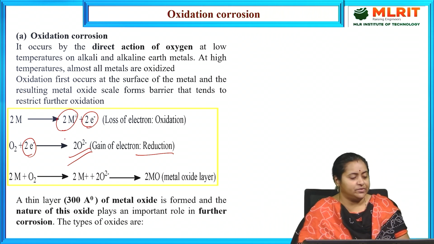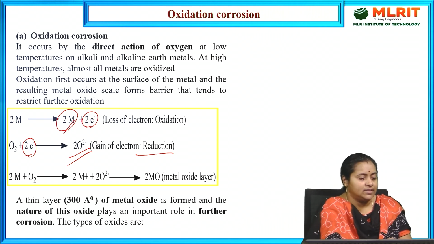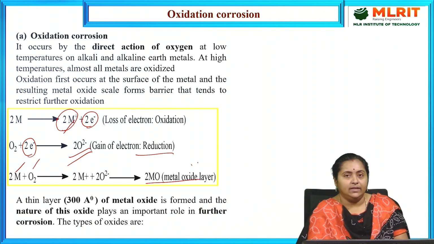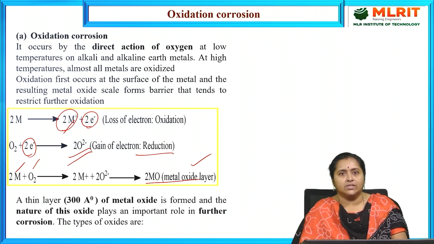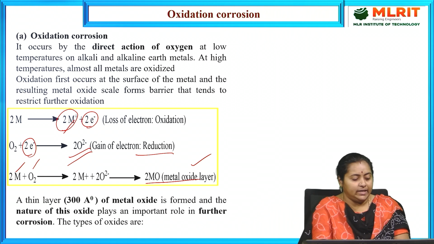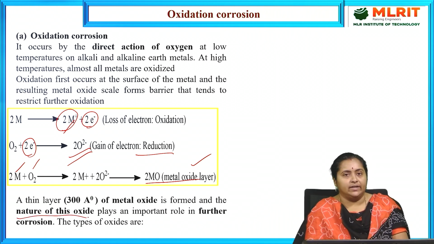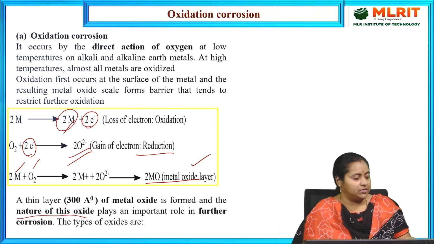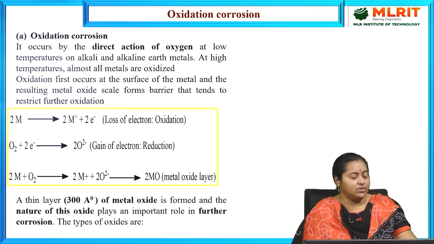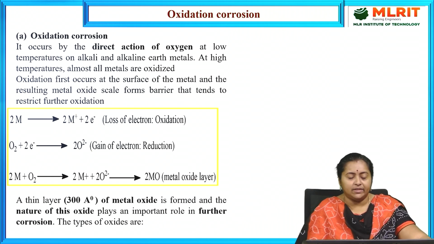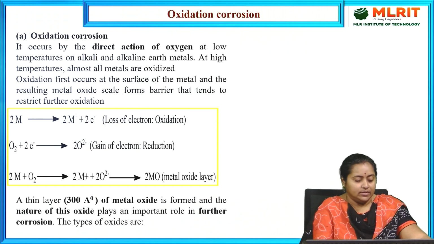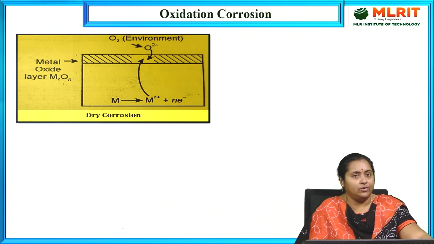So along the surface, what will happen? These metal ions combine with the oxide ions, thereby producing a metal oxide layer on the surface of the metal. Generally, this metal oxide layer produced will have a thickness of 300 angstrom units. This layer itself is able to decide whether further corrosion reaction takes place or not. As I told you, basing on the nature of the metal oxide layer that was produced, we can decide whether further reaction takes place or not. Basing on that, it is of 4 different types.